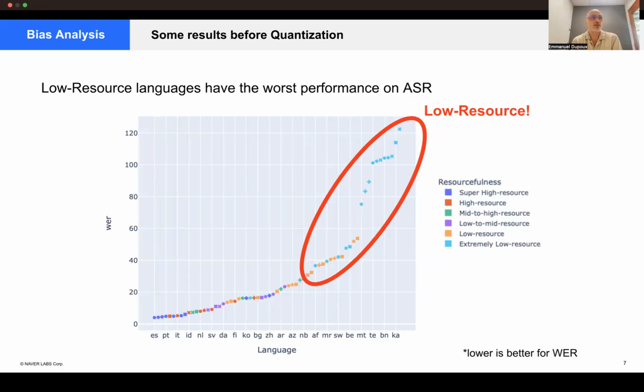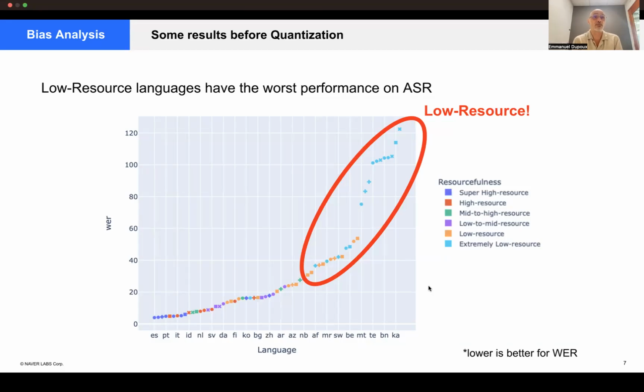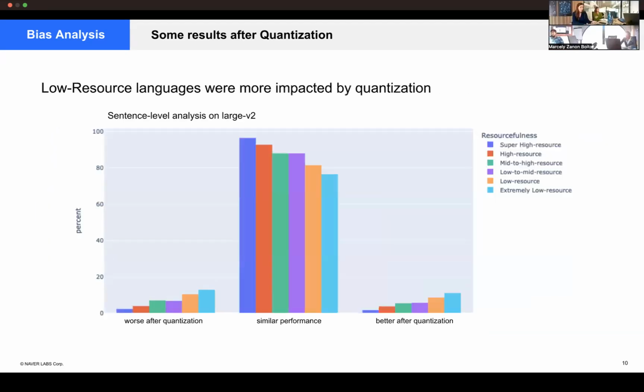So I have another question on figure 10 in your manuscript, where you show the degradation or improvement of performance for quantization. Yeah, this one.